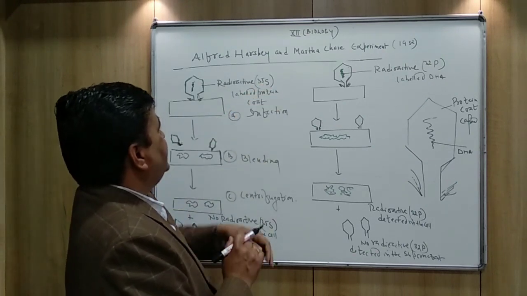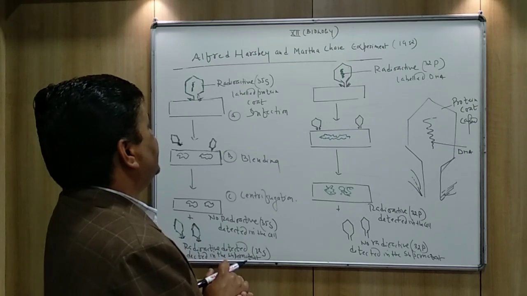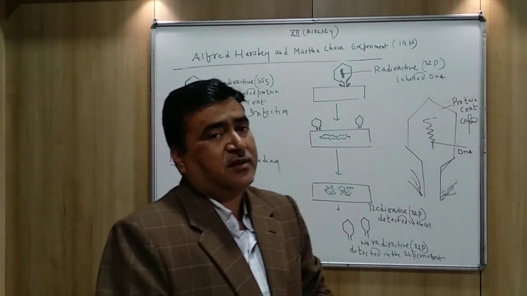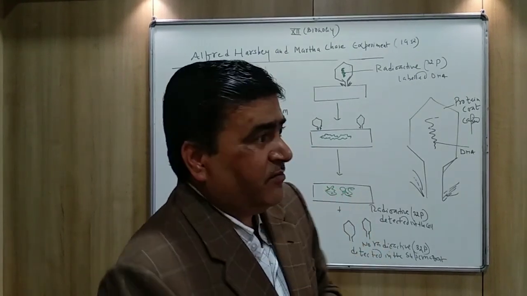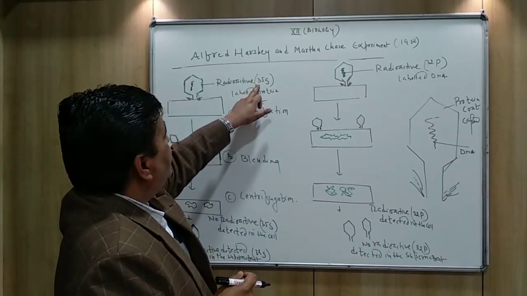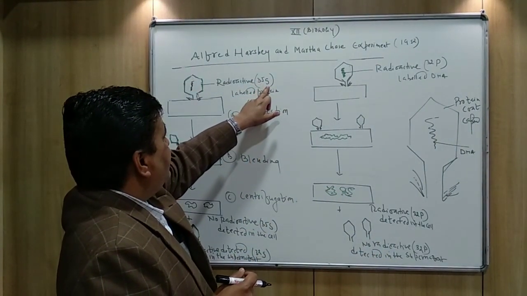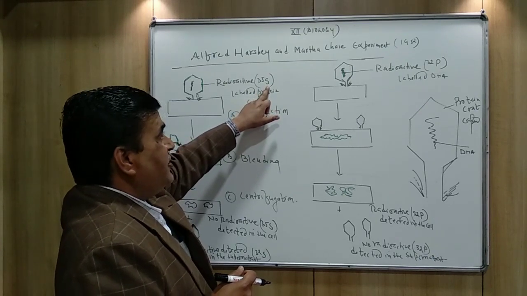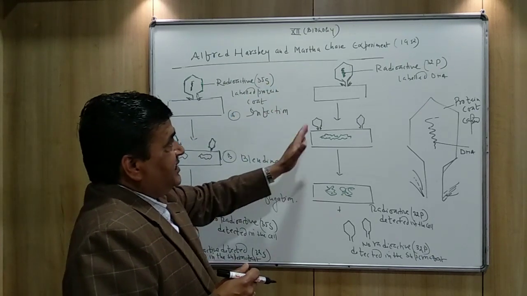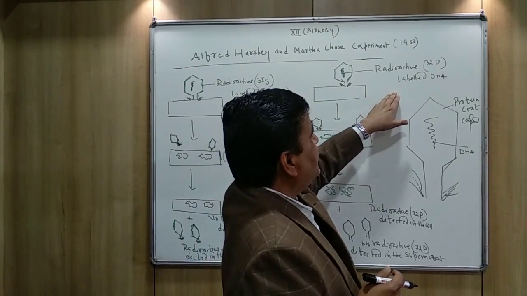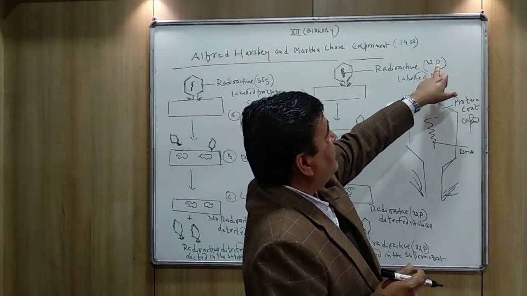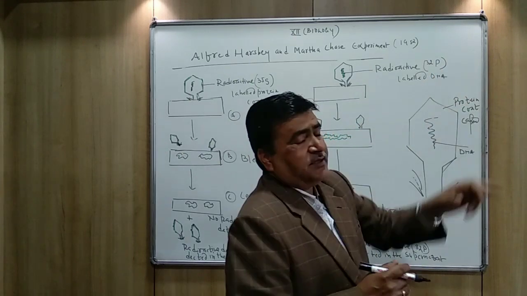As you know, 35 sulfur is a radioactive substance. So in one medium they used 35 sulfur, radioactive sulfur, and simultaneously in another medium they used 32 phosphorus.